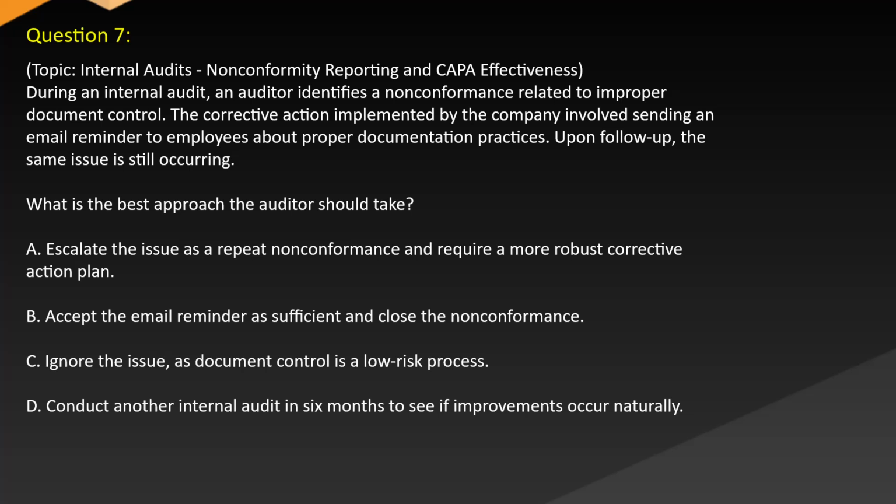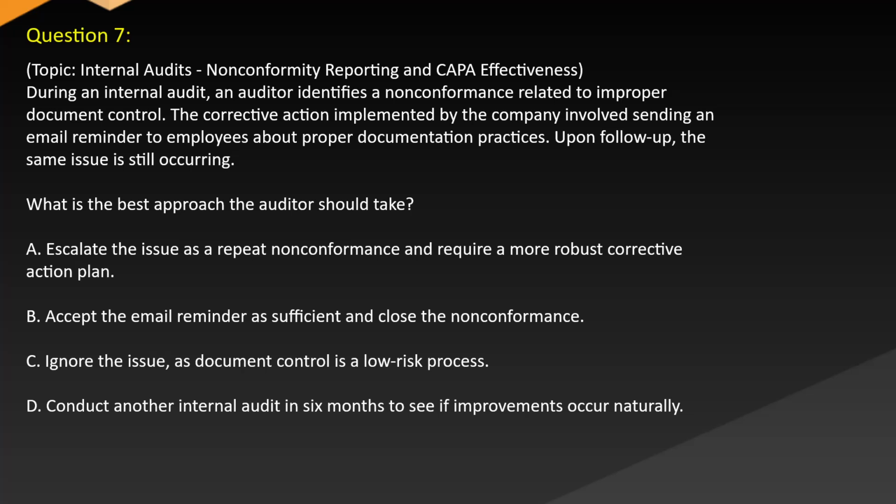Question 7. Topic: Internal audits. Nonconformity reporting and CAPA effectiveness. During an internal audit, an auditor identifies a nonconformance related to improper document control. The corrective action implemented by the company involved sending an email reminder to employees about proper documentation practices. Upon follow-up, the same issue is still occurring. What is the best approach the auditor should take?